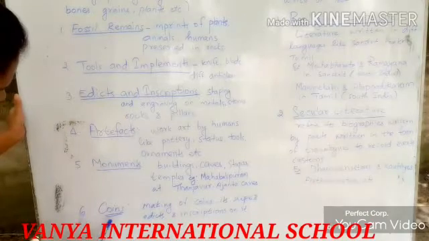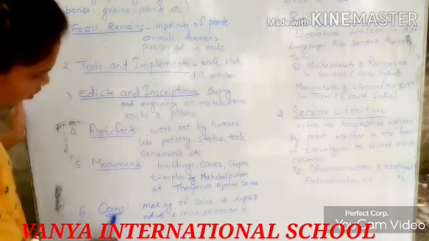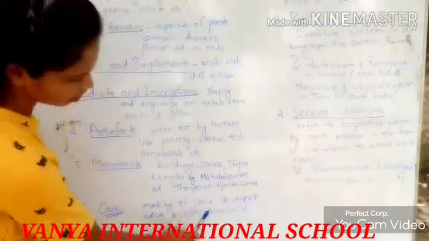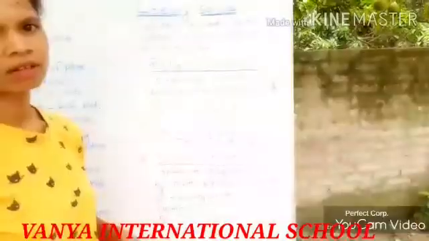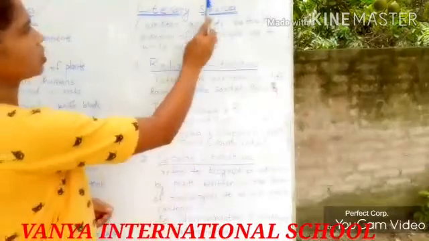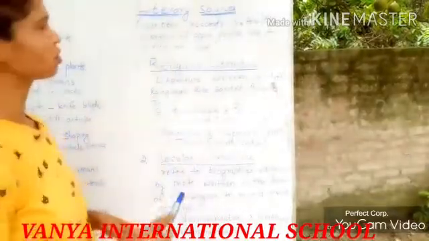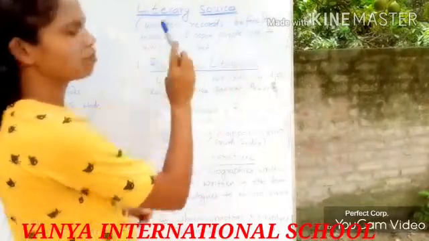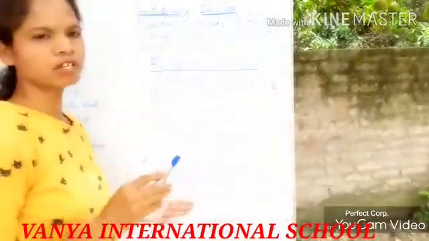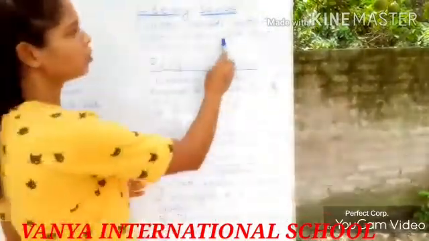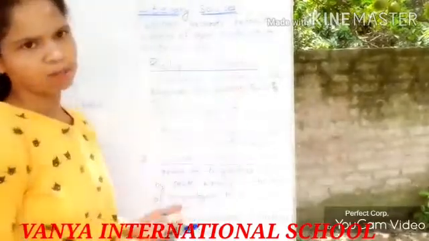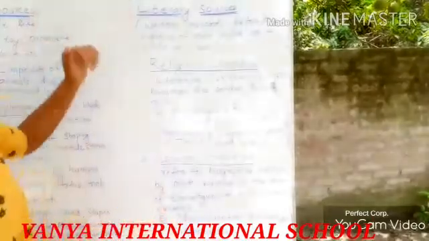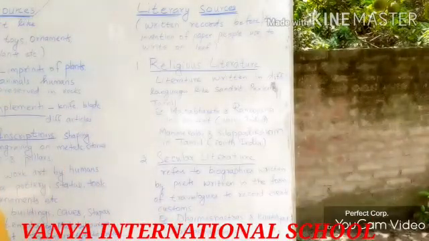And coming to the last, it is the coins. Coins means the making of coins, their shape, and the edicts and inscriptions on them. The next one is literary sources. What are literary sources? Literary sources are the written records before the invention of paper. Before the invention of paper, people used to write on palm leaves, on the beech trees and so on. They are called the literary sources, meaning the written records.